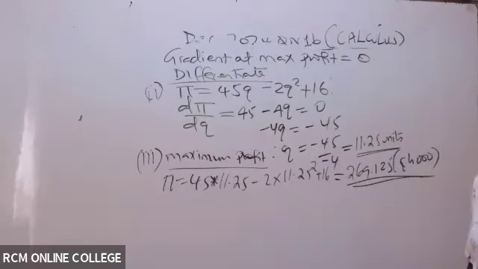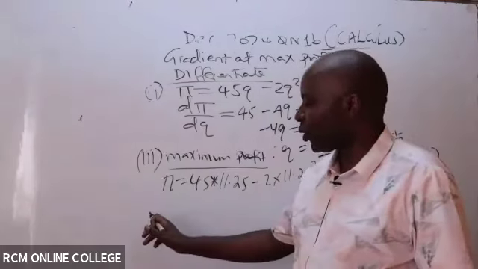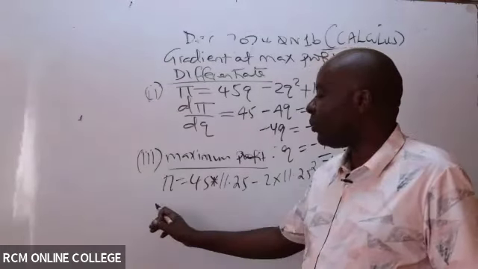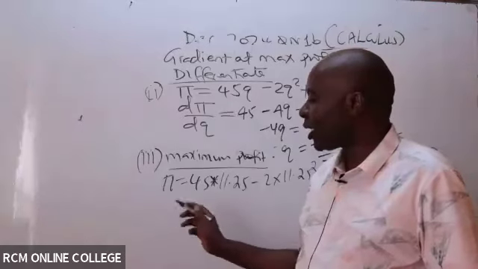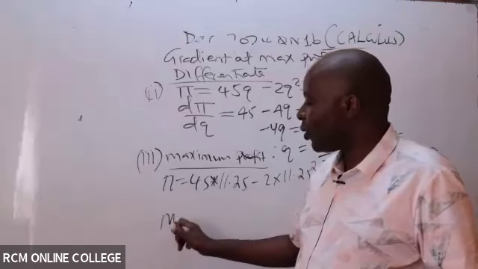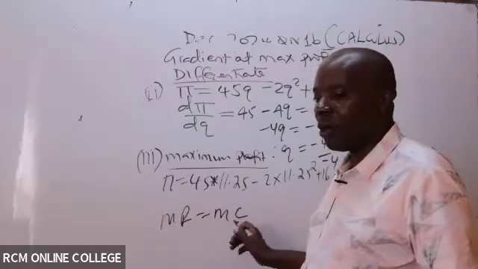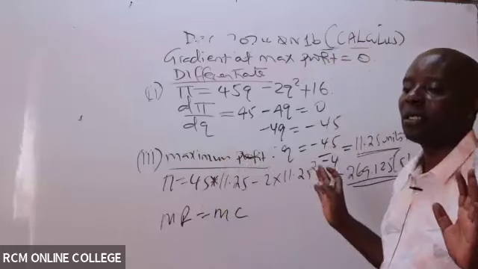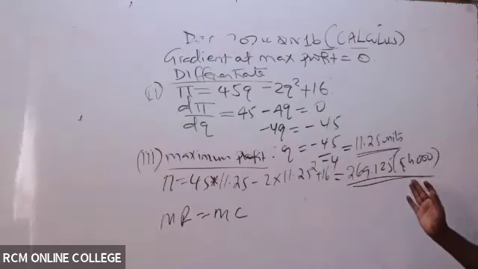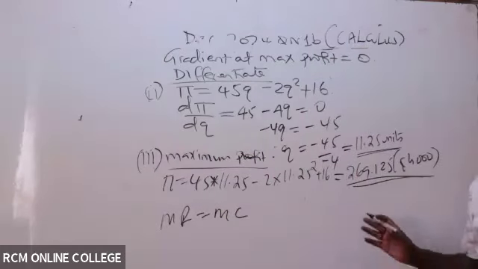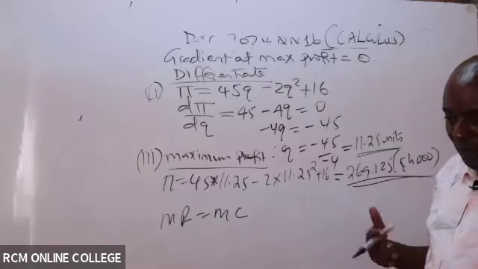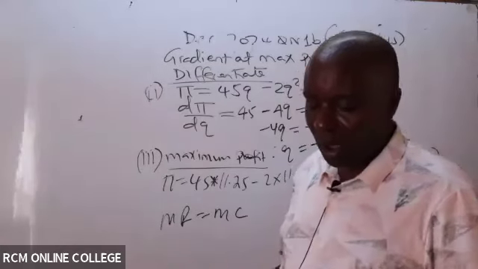Average cost was also in terms of shillings what? Thousands. Then somebody had asked us a good question. What if when you reach here at the point of profit maximization, you say that at maximum profit, marginal revenue equals marginal what? Cost. You'll get the same answer. So it'll be upon you to make sure that you try also this other route of marginal revenue equals marginal cost.